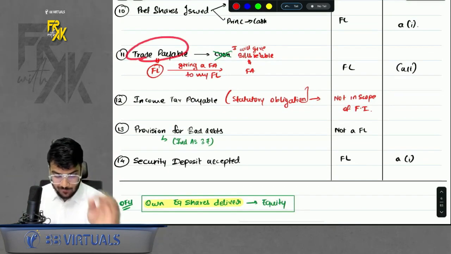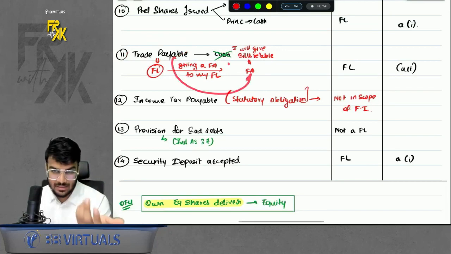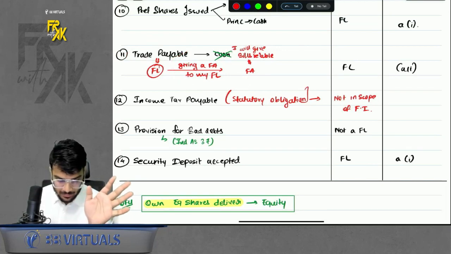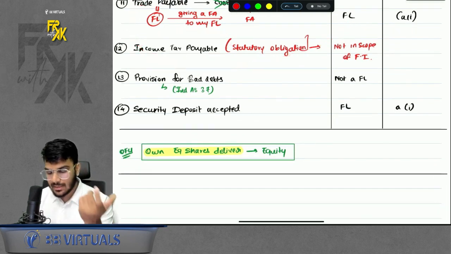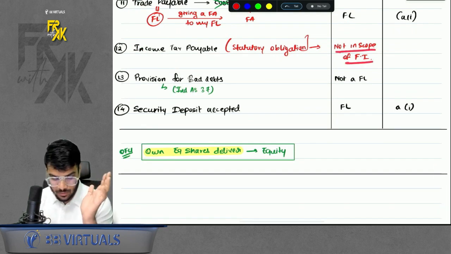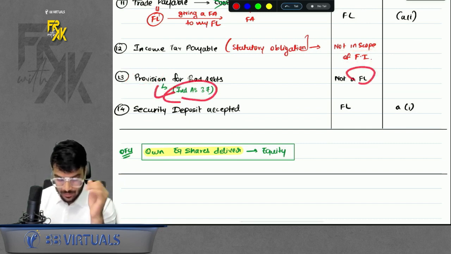Then, if you promise to give your trade payable, not by giving cash but by giving any other financial asset like bills receivable, it is a financial liability. That trade payable is a financial liability. Income tax payable is a statutory obligation, not in the scope of financial instruments. If there is any provision, it is not in the scope of financial instruments because it is discussed in Ind AS 37.